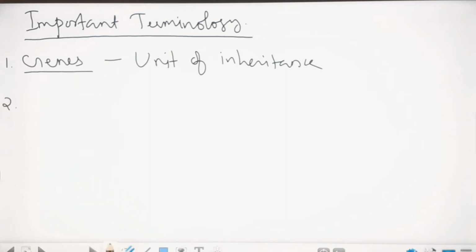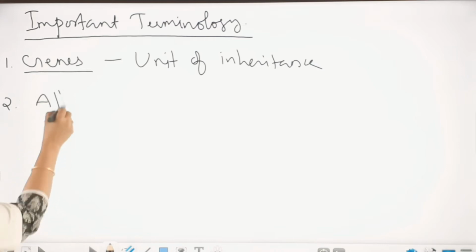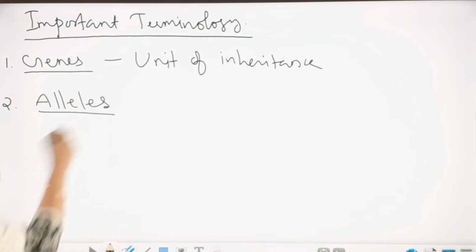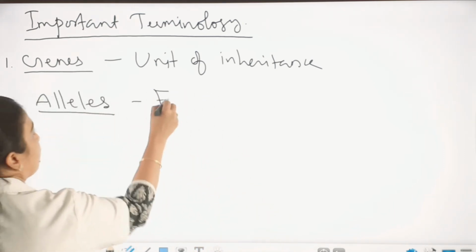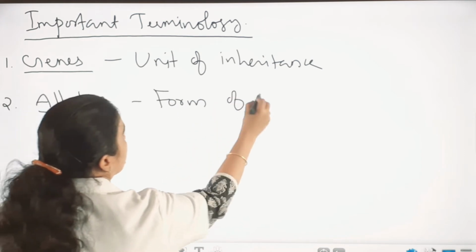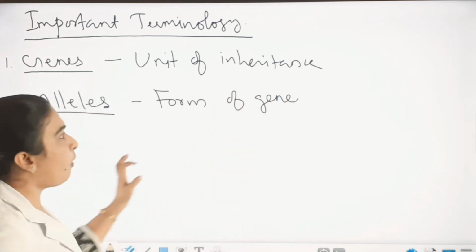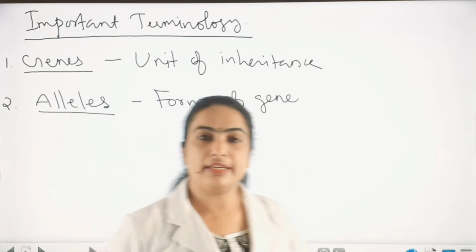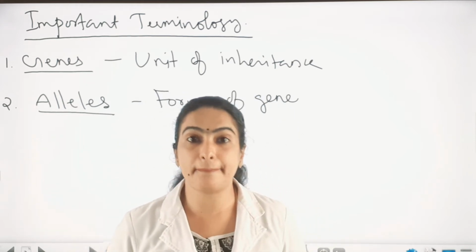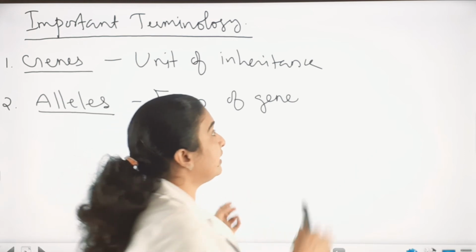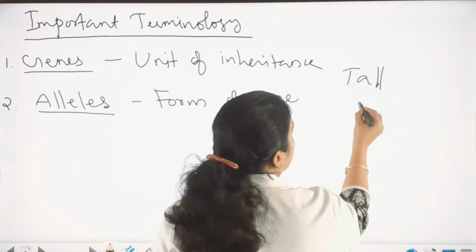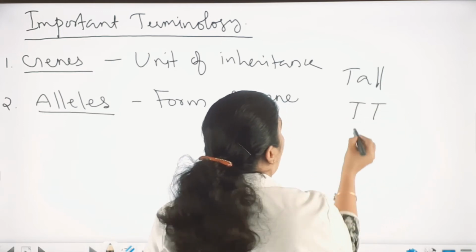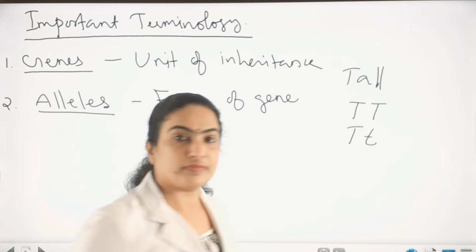After genes, the second term is alleles. Alleles means forms of a gene. Normally a character is represented by a pair of genes. For example, you already learned the tall character. The tall character is represented by capital T, capital T, or capital T, small t. Is it clear?